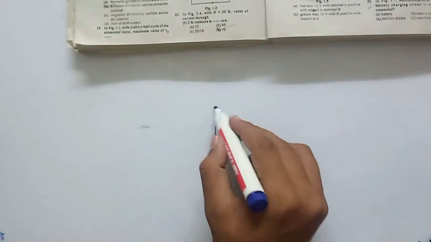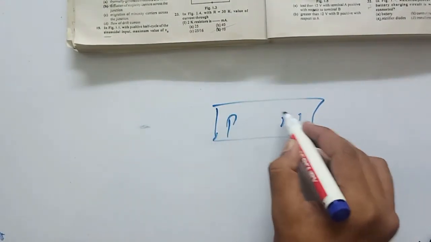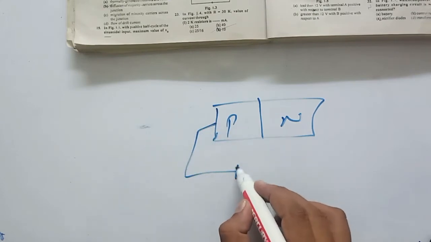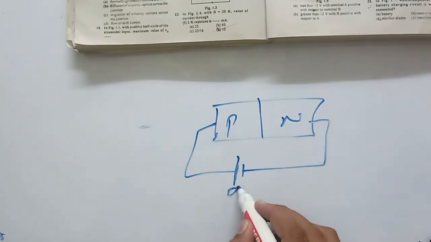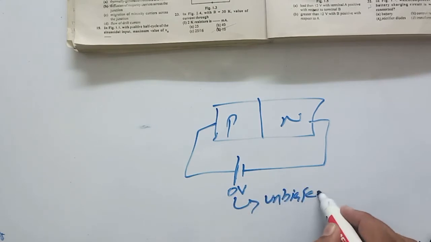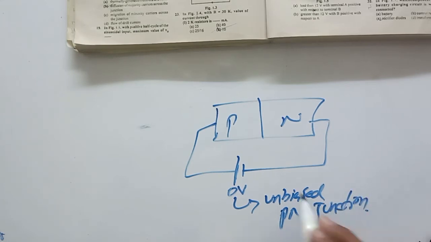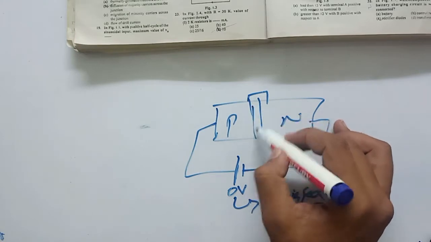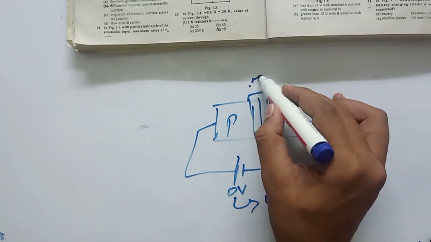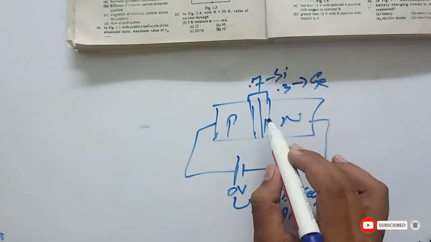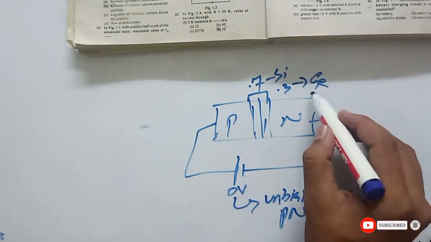So if this is your PN junction, if no voltage is applied to this junction, 0 volt, then that is known as unbiased PN junction. In unbiased PN junction, here you will get voltage, and that will be 0.7 for silicon and 0.3 for germanium. That will be the barrier potential, and that will occur due to diffusion.